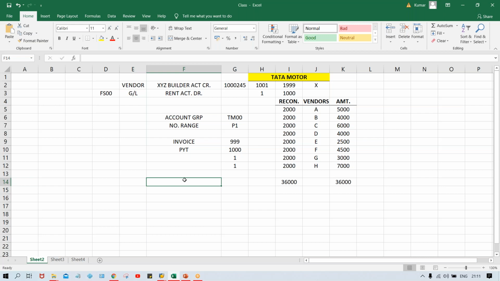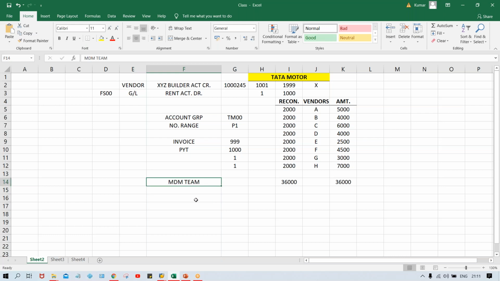Now let's suppose there is a team called vendor management team or vendor master team or vendor master data team. The name could be anything. Most likely that is called the MDM team, the master data management team.